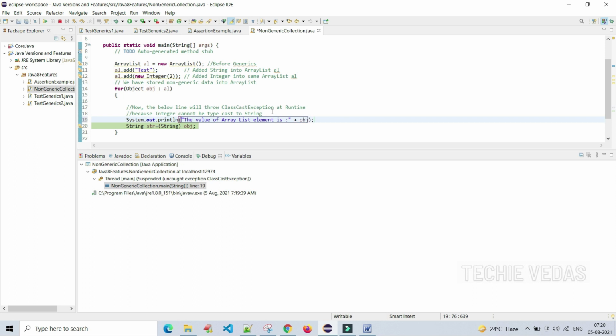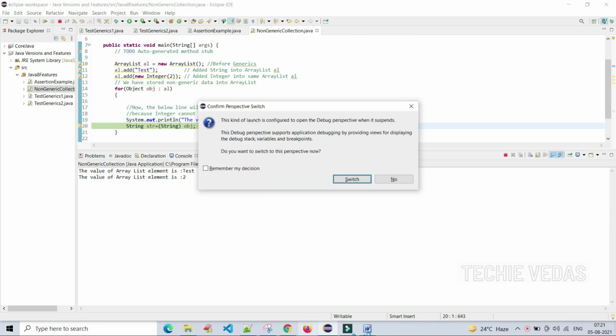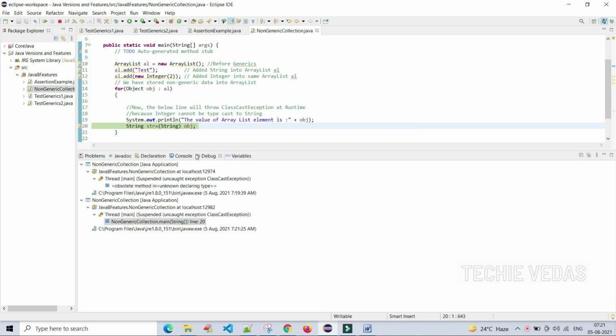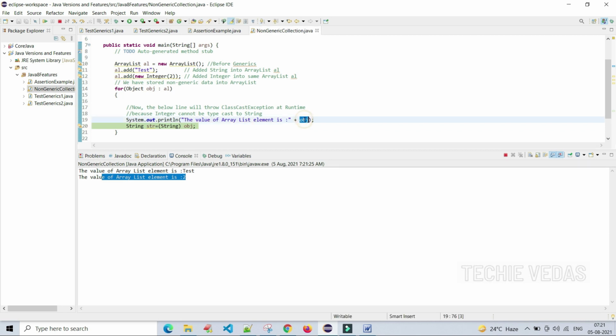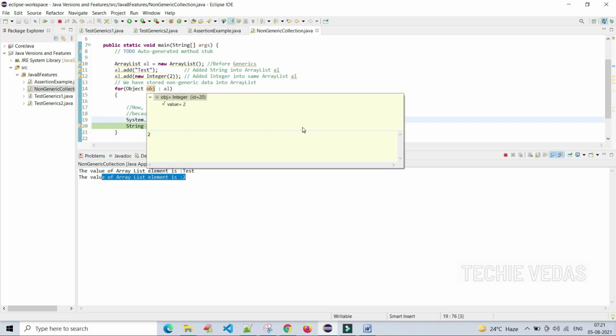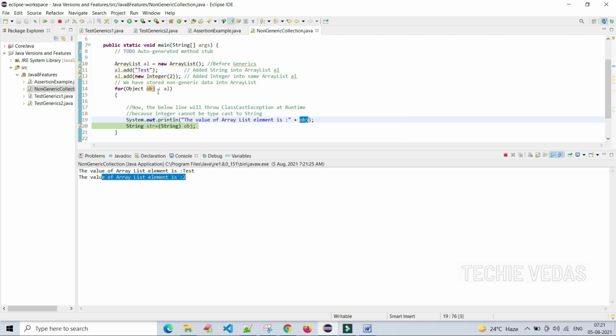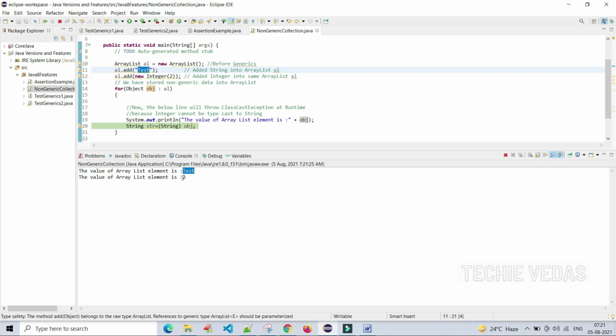Let's run it. We got some update here. If we print obj, whatever value we are getting from the array list, see here, the first element is test, and the second element is 2.